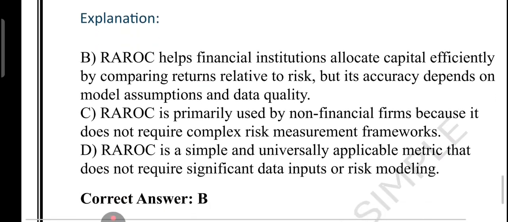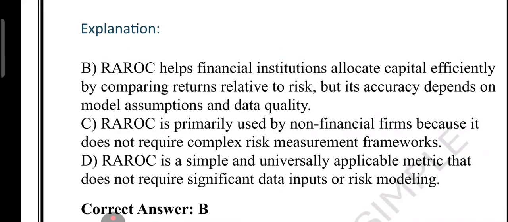What about option C? Option C says that RAROC is used by non-financial firms. This is wrong, because RAROC is mainly used by banks, investment firms and other financial institutions because they deal with credit risk, market risk and operational risk. What about option D? RAROC is simple and does not need much data. That is a myth. RAROC is actually complex. It needs accurate measurement of expected loss, capital at risk, risk weighted assets, market and credit data. So a small firm without access to good data might find it hard to use RAROC effectively.